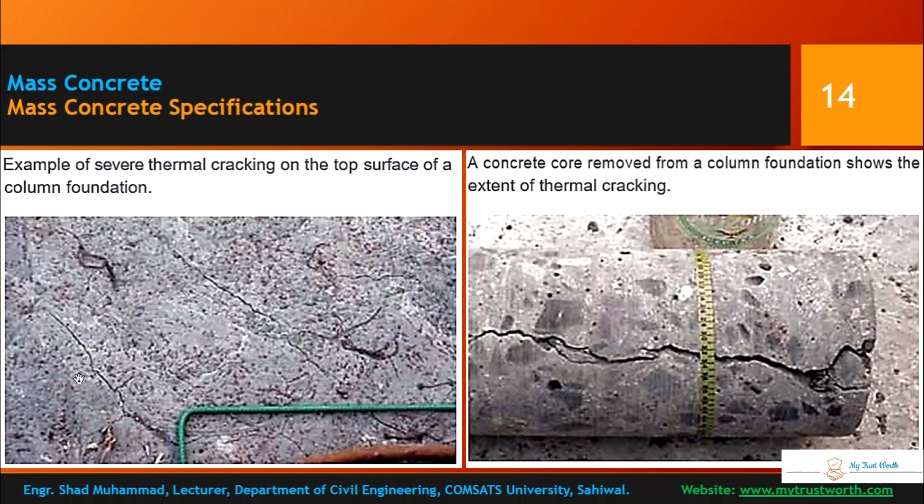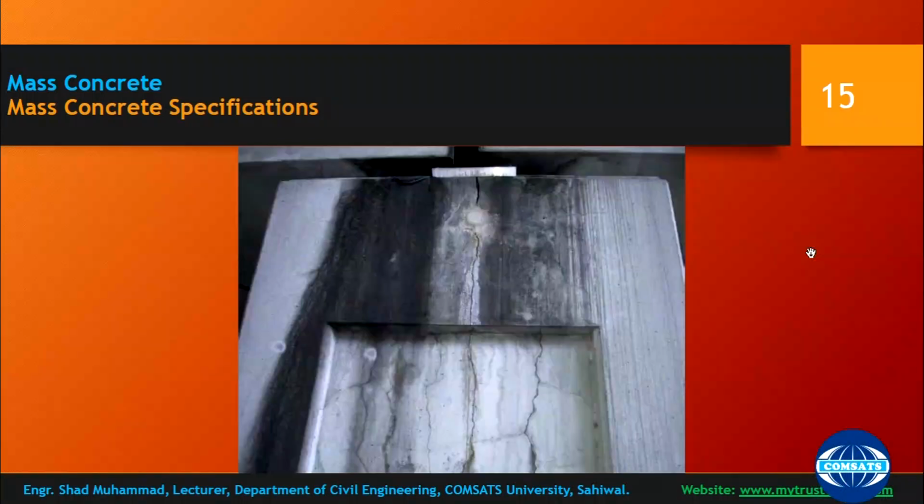So it might seem quite a smaller crack, but if you are extracting a core out of this concrete, then you can see that this crack has gone throughout the concrete. This is your girder, and this is your pier, and you can see that thermal cracking has developed, vertical cracks.